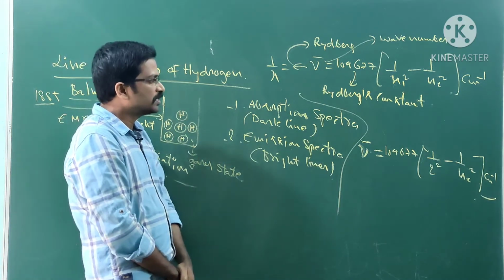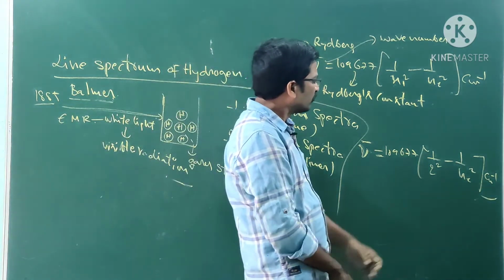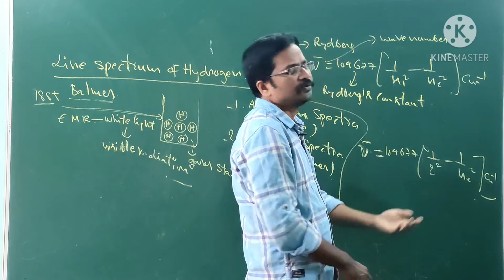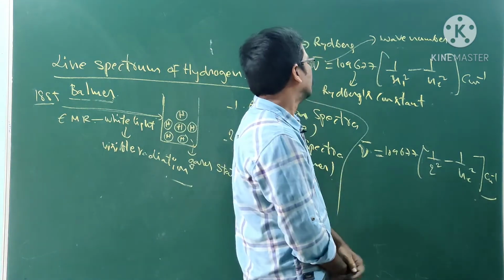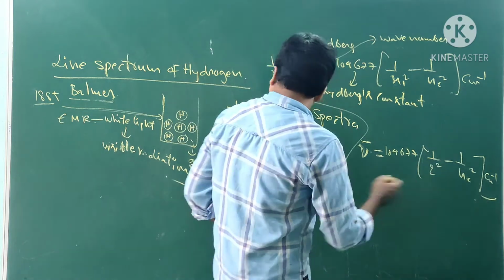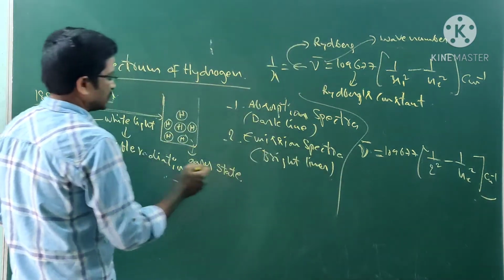From this we understand the Balmer lines. Let us understand these Balmer lines.